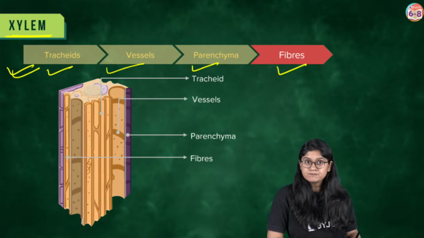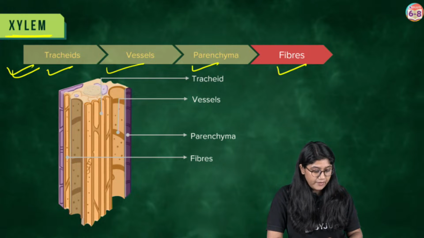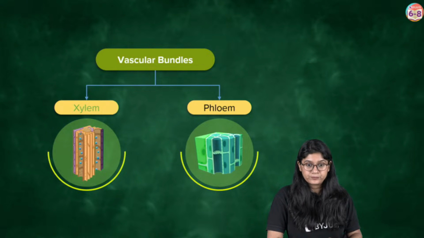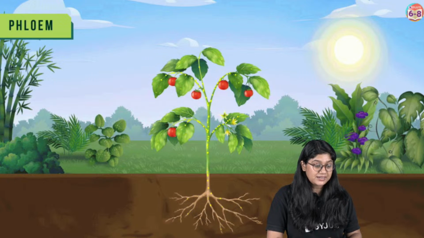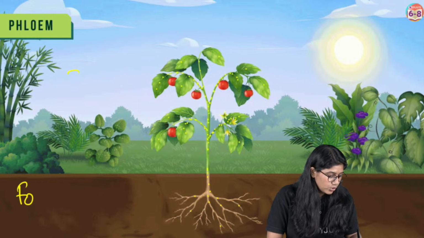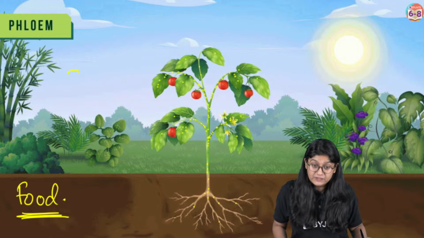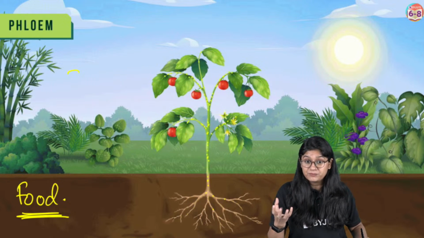So we have the xylem, which has tracheids, vessels, parenchyma and the fiber. And then of course we have phloem. In phloem we will be discussing the movement of the food molecules. We also call it translocation.